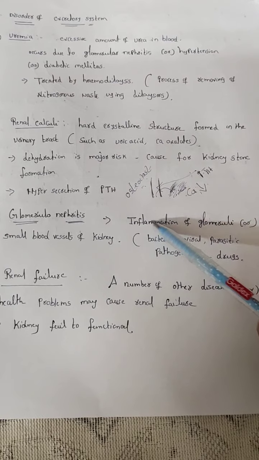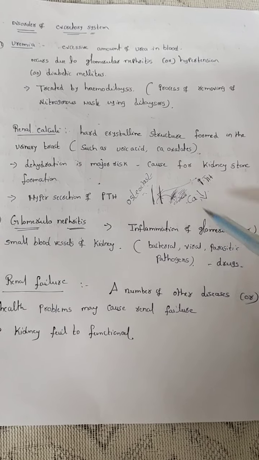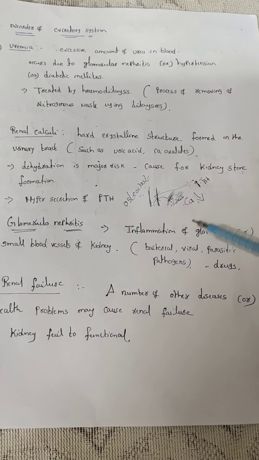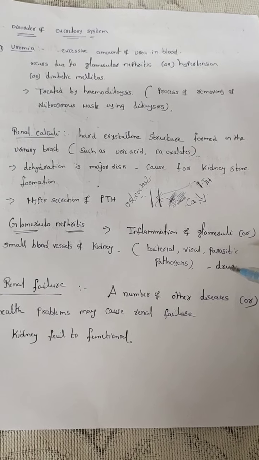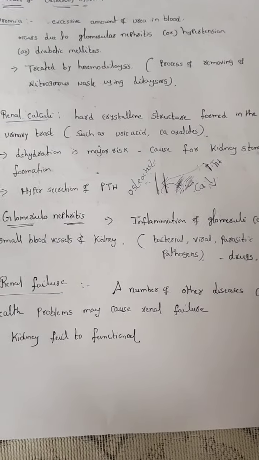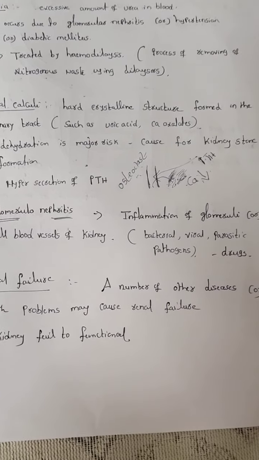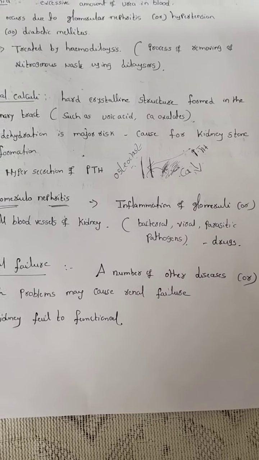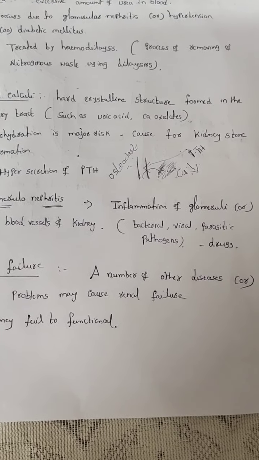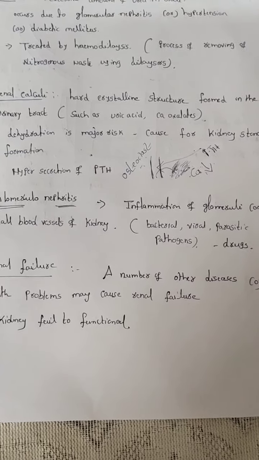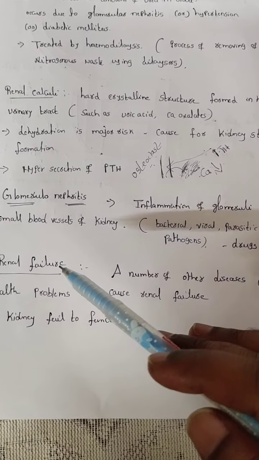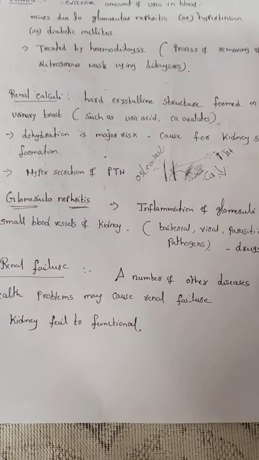Another one, glomerular nephritis. I already said inflammation takes place in the glomeruli, the small blood vessels of the kidney, due to bacteria, viruses, parasites, and mainly due to drugs, leading to glomerular nephritis. Renal failure is based upon so many diseases. It means a number of other diseases. You may be suffering from sugar, pneumonia, tuberculosis, or liver infections. Due to these, it may lead to renal failure, that is, kidney failure takes place.